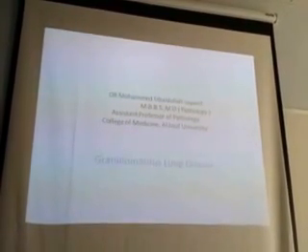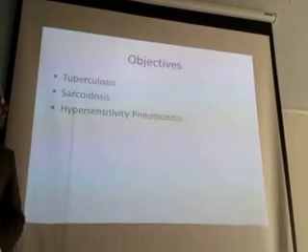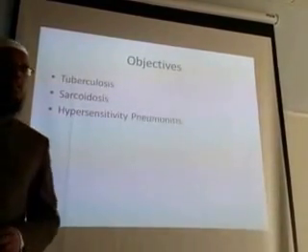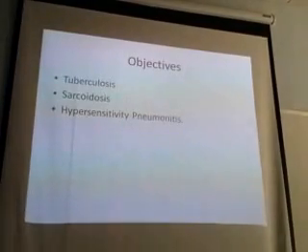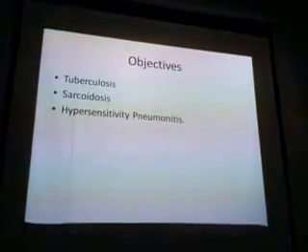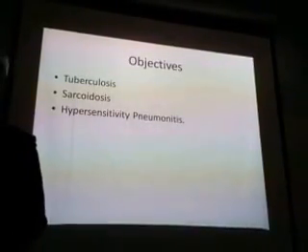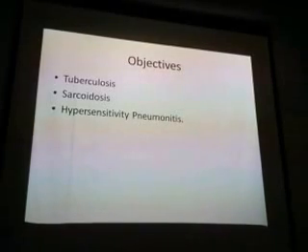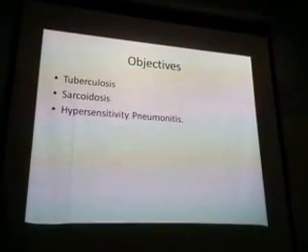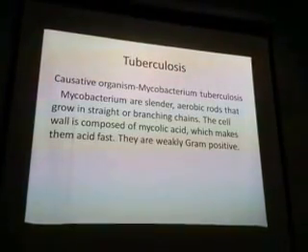First is tuberculosis. Second is sarcoidosis. Third, hypersensitivity pneumonitis. So these are the three. In objectives also only these three are there: tuberculosis, sarcoidosis, hypersensitivity pneumonitis, as a prototype. So these three we will be discussing. Granulomatous lung disease: tuberculosis, sarcoidosis and hypersensitivity pneumonitis.